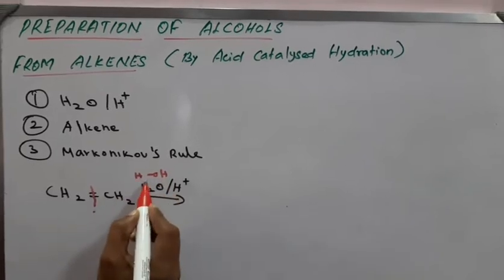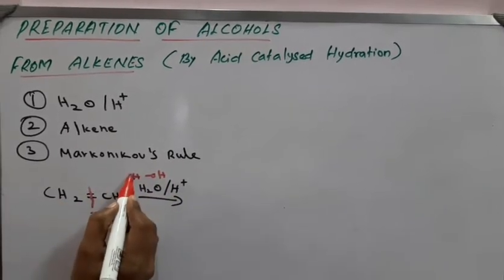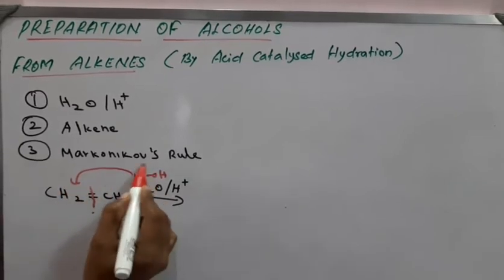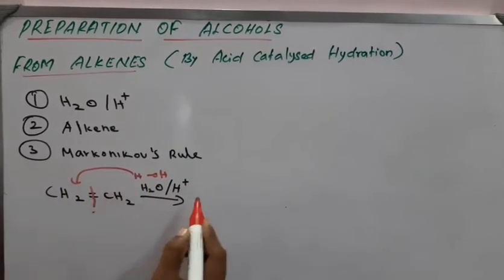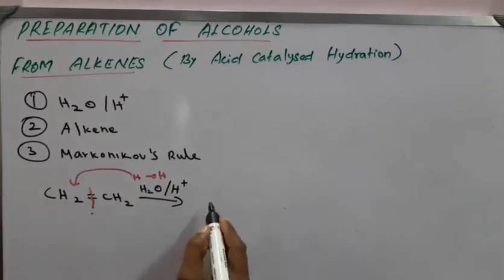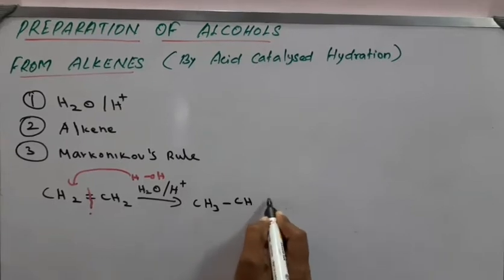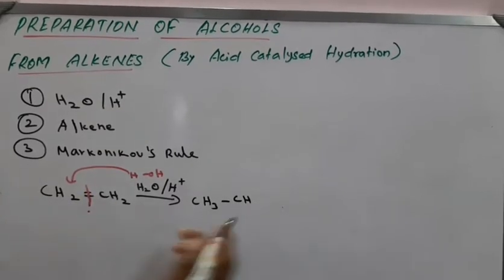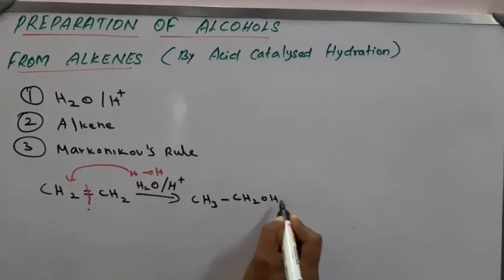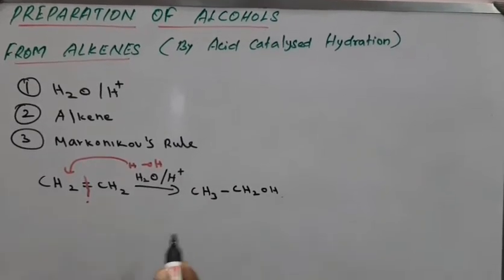Here the double bond is broken up, with normal HOH. This is a symmetrical form, so this hydrogen attacks this carbon and this OH attacks this carbon atom. So what is your product? CH3 bond CH2OH, the double bond is broken. Ethanol, or ethyl alcohol, is your product.